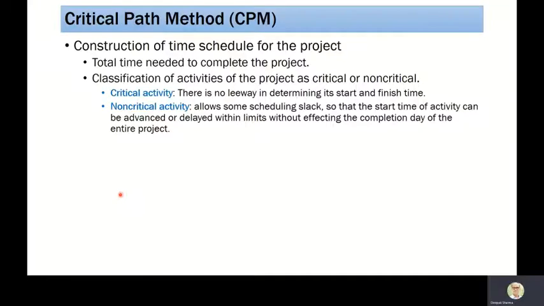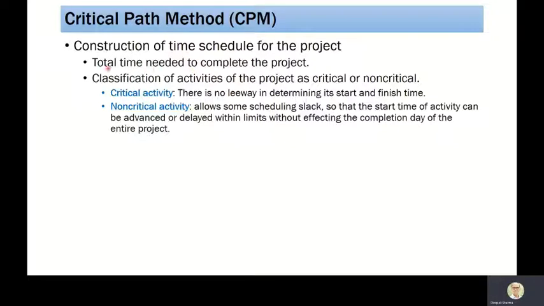Now, since the network is ready, we have to understand how to make a critical path. This is done with the CPM method. We are going to construct the time schedule of the project with the help of CPM. That will help me calculate the total time needed to complete the project.